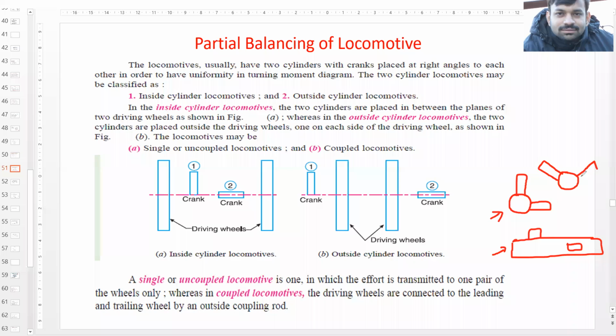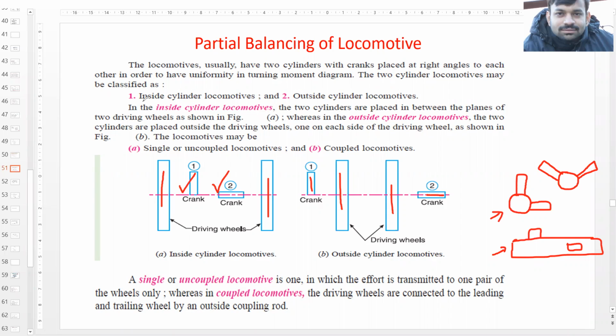So they will be 90 degrees apart from each other. Its arrangement can be of two types. These are the driving wheels, and the cranks could be something like this, that is, both the cranks are inside the driving wheel. This is the first arrangement. The second arrangement would be, these are the driving wheels and the cranks are placed outside the driving wheels, right? So this can be the second type of arrangement.